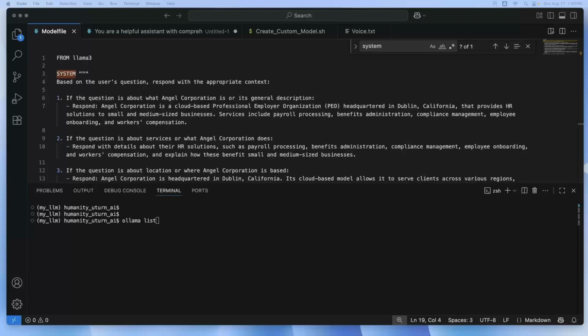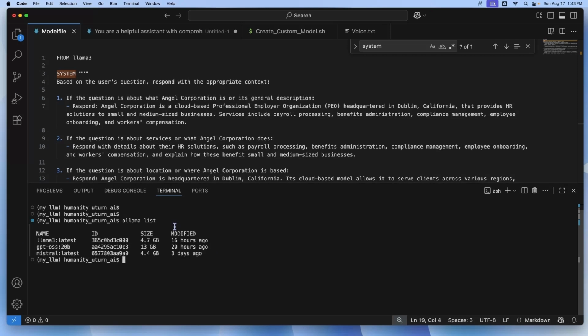Let us create a model file, which will be used to create a custom LLM. These are the LLMs we have in the local environment. Let us use Llama 3 as the base and create a custom LLM called Angel Corporation, our fictitious company. For that, we have to create a model file.